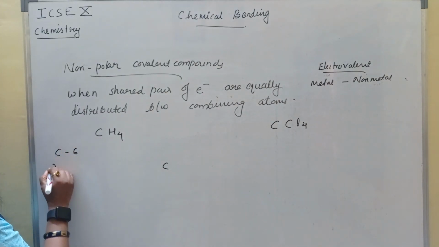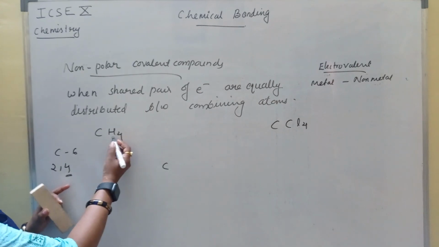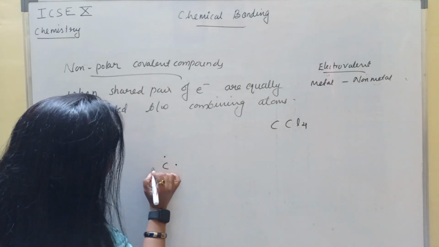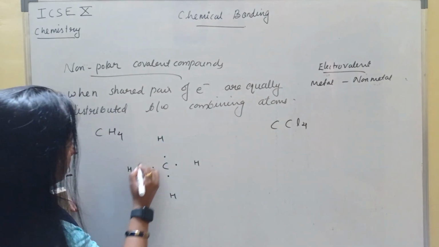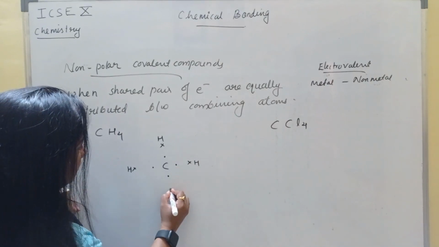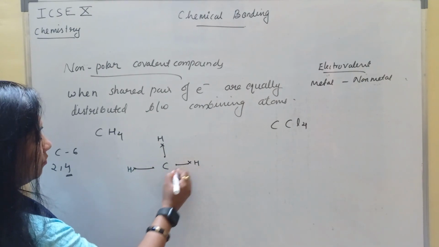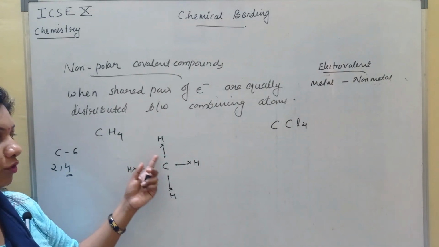Carbon atomic number is 6, configuration is 2, 4. Hydrogen we all know it is 1. Now carbon is short of 4 electrons. So it will not give 4 electrons or take 4 electrons. It will share the 4 electrons with these 4 hydrogens over here. So we'll make the outer electrons of carbon and the 4 hydrogens like this. 1 bond, 2 bond, 3 bond, 4 bond. 4 bonds are formed like this, 4 covalent bonds.